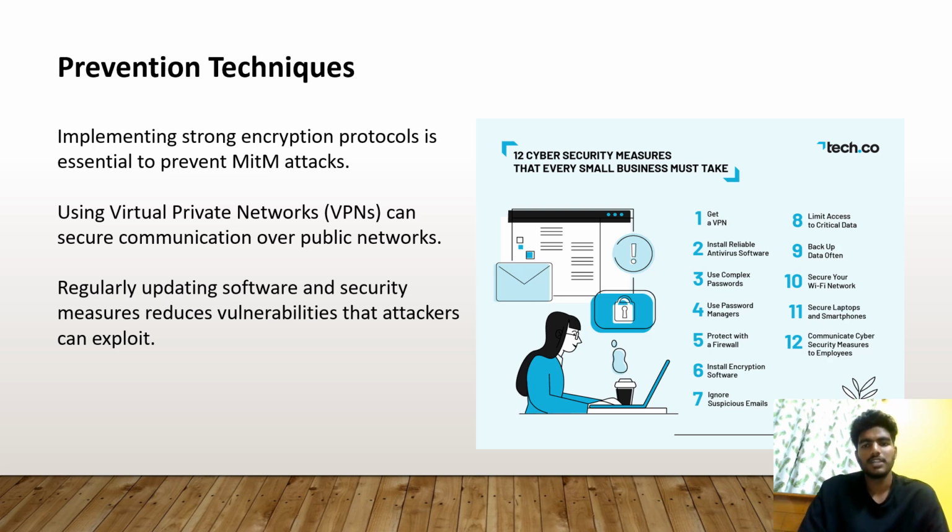So here are the 12 cybersecurity measures that every small business must take. Get a VPN, install reliable antivirus software, use complex passwords, use password managers, protect with a firewall, install encryption software, ignore suspicious emails, limit access to critical data, back up data often, secure the Wi-Fi network, secure laptops and smartphones, and communicate cybersecurity measures to employees.